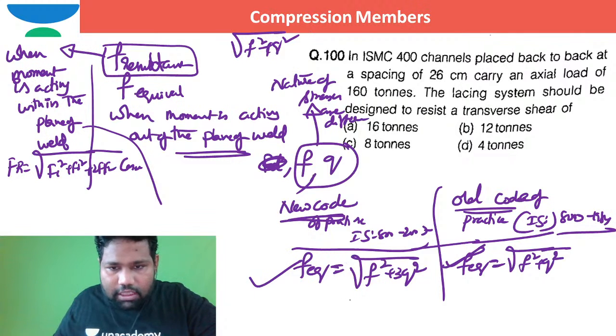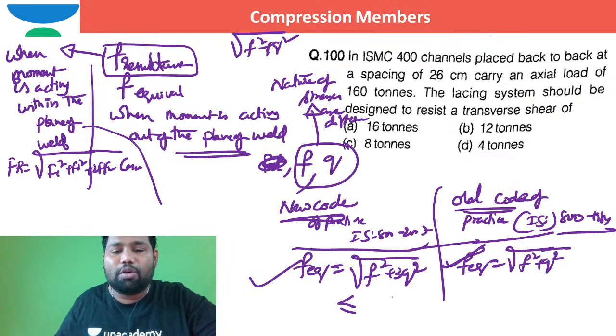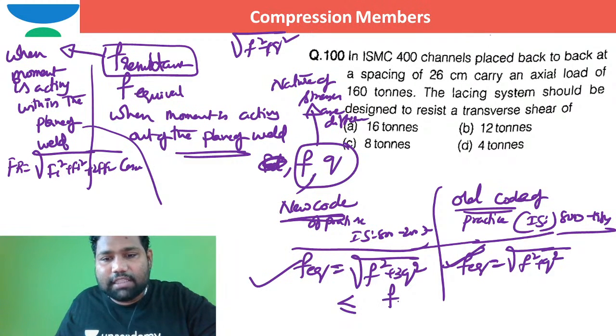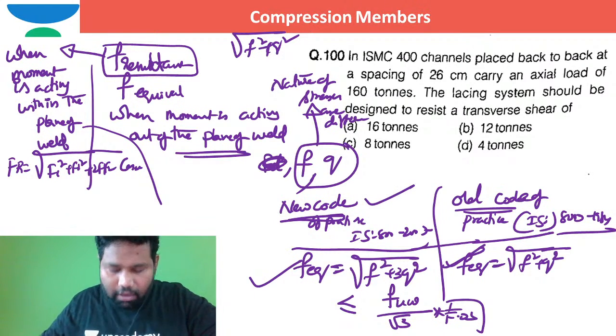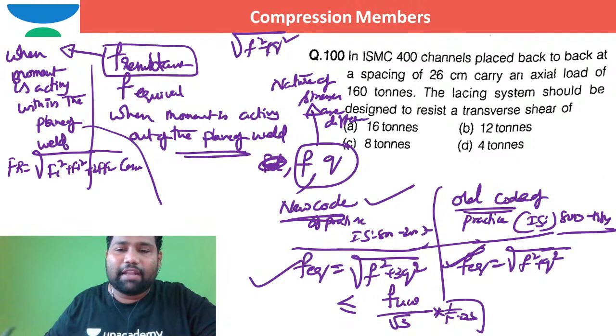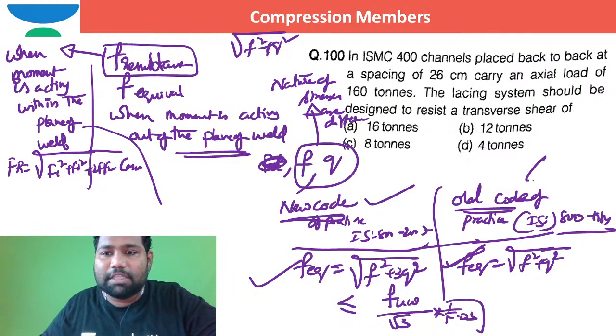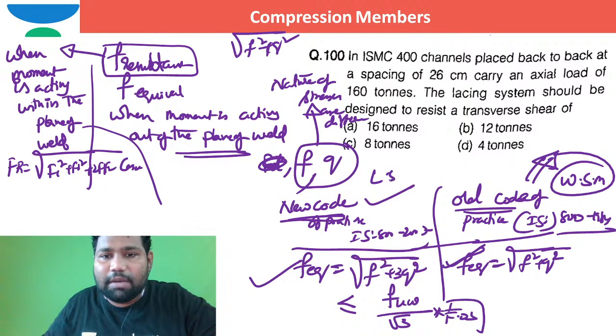As per new code, this value should be less than or equal to the permissible strength of the weld. What is the permissible stress or design stress of the weld? The design stress of the weld is the ultimate strength of the weld by root 3 into 1 by factor of safety. This is as per new code; this is as per old code. When they use the terminology permissible stress, you need to use the old code, in the sense of the working stress method. The new code is the limit state method.